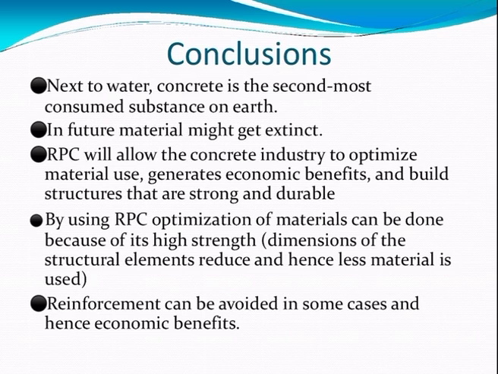By using RPC, optimization of materials can be done because of its high strength. Since the dimensions of the structural elements are reduced, less material is used. Also, the reinforcement can be avoided in some cases, and hence it can give some economic benefits.